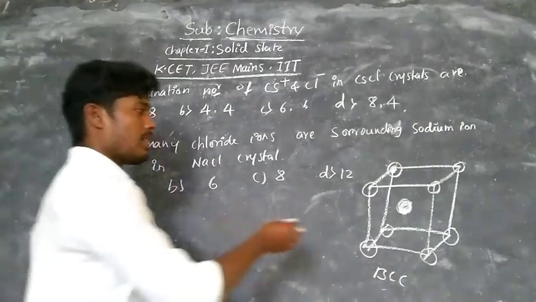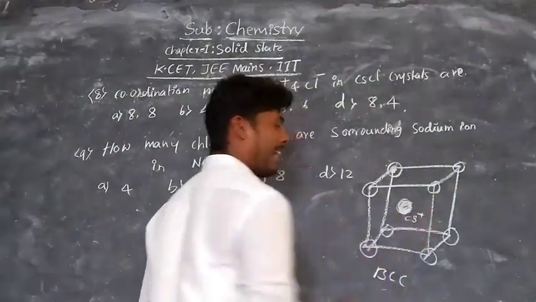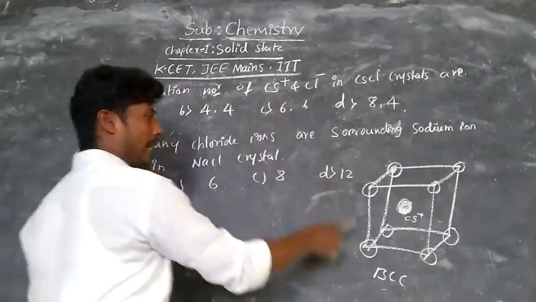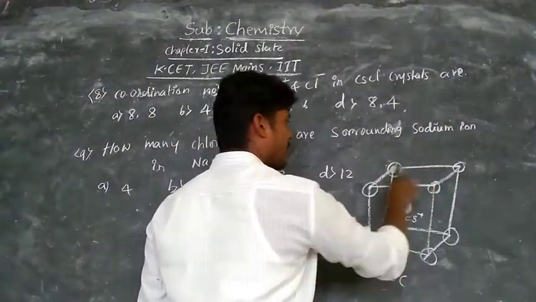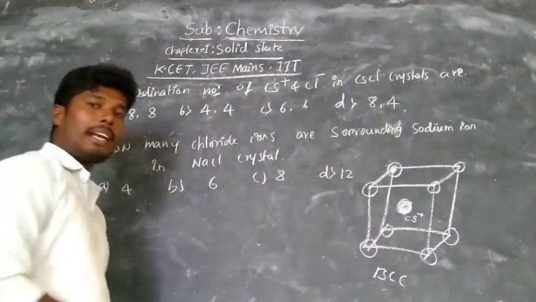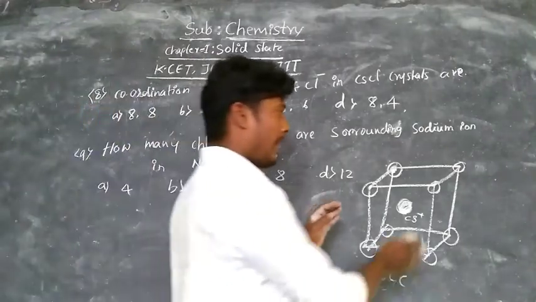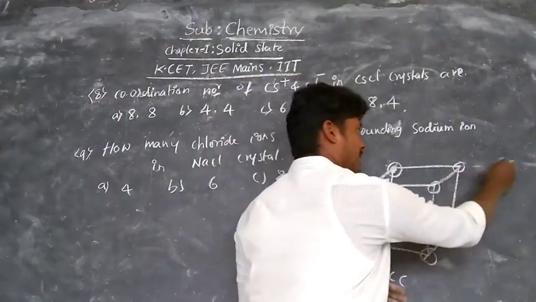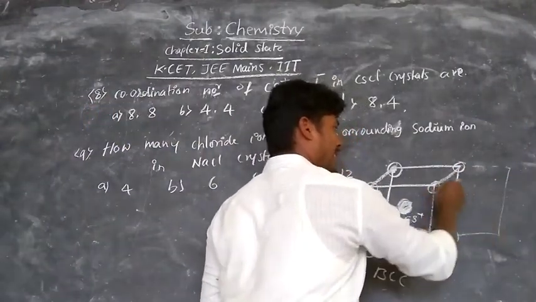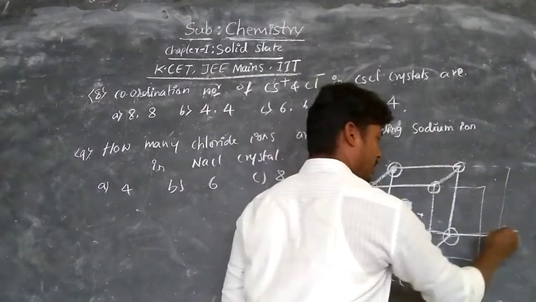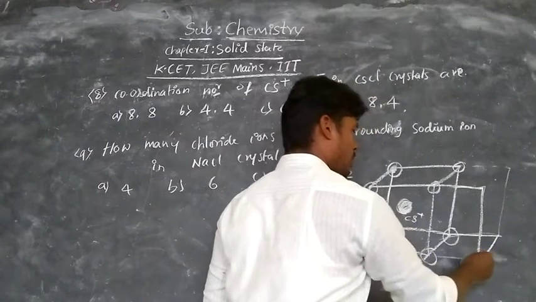Now observe this cesium ion. One cesium cation is surrounded by how many chloride ions? 1, 2, 3, 4, 5, 6, 7, 8. Eight chloride ions surround one cesium ion. Similarly, there is one more crystal lattice on this side. So observe, there is one more crystal lattice here.